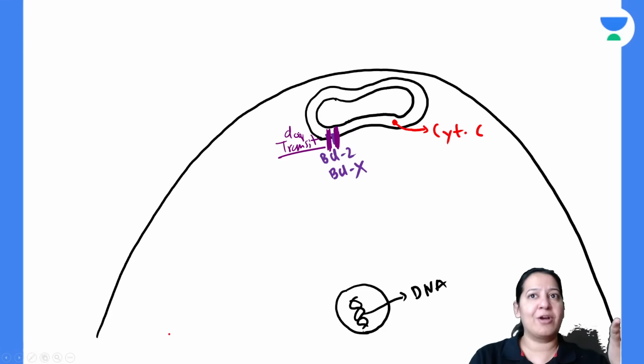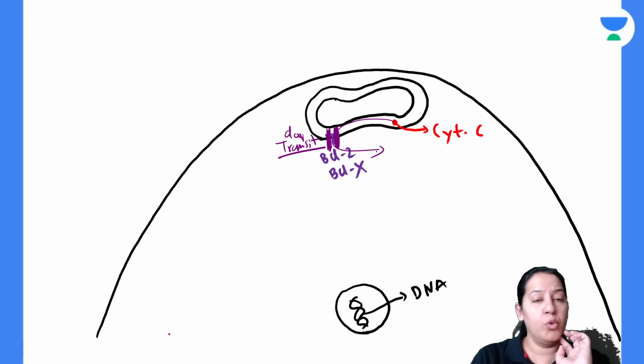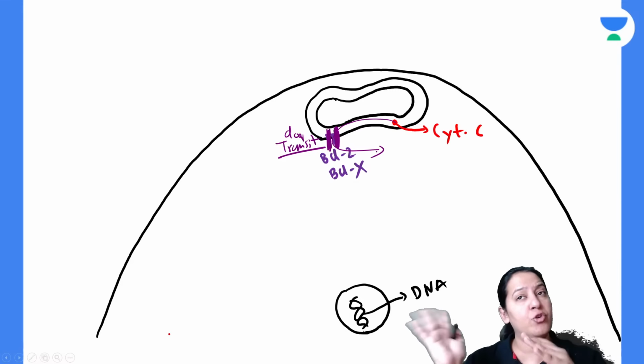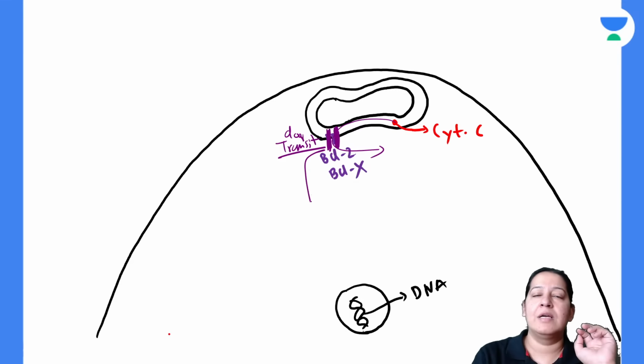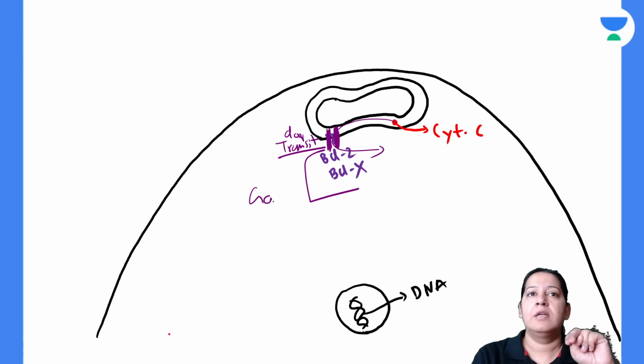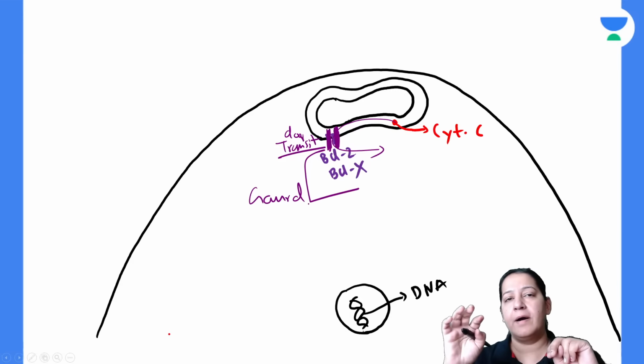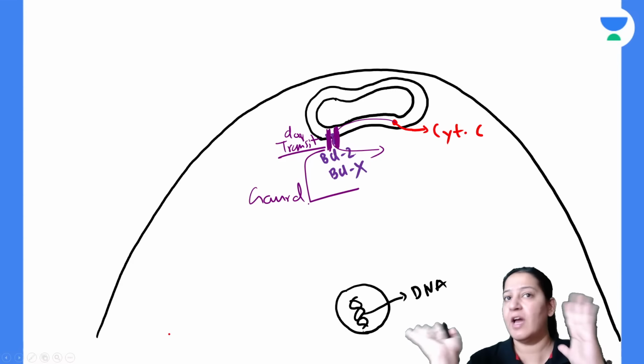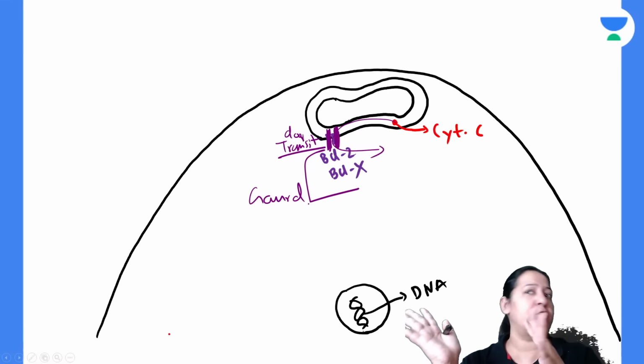So you should ask me a question, ma'am, why is this cytochrome C not coming out of this door? Who is preventing cytochrome C from coming out and keeping it inside? Now there are two guards. God has given us two guards. Guards means chowkidar. They are preventing cytochrome C from coming out. They are closing the door and inhibiting cytochrome C from coming out.